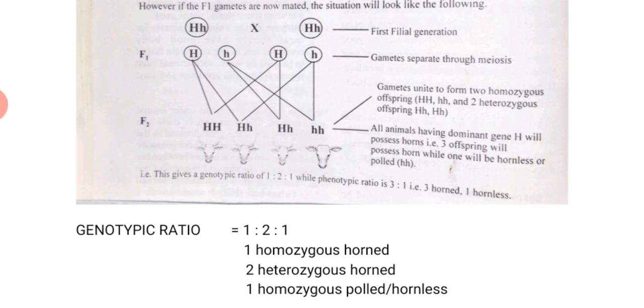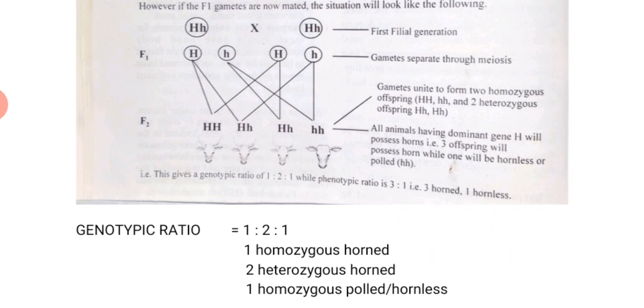Let's now look at this. The genotypic ratio is 1:2:1. That means one what? One homozygous horned. That means you see that you have one of them that has capital H, both of them are capital letter HH. That's what they mean by one homozygous horned. Do you get it?